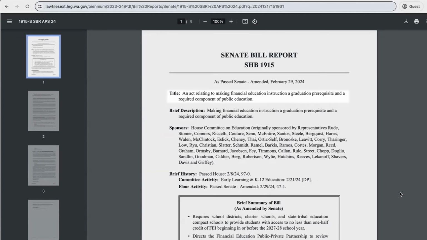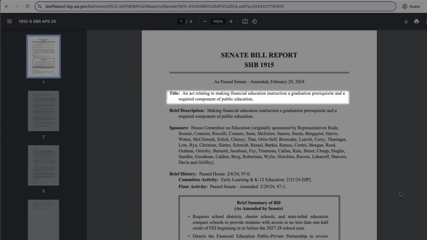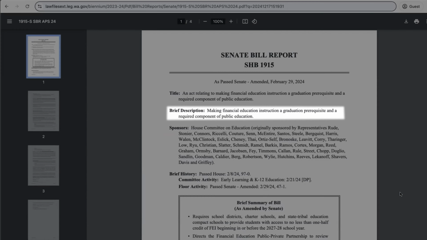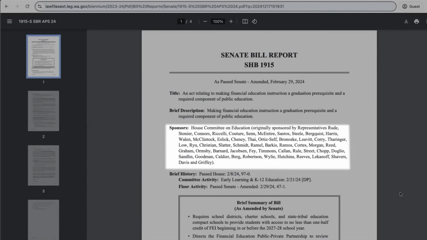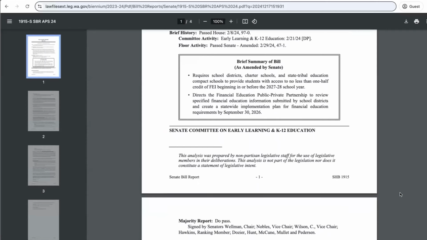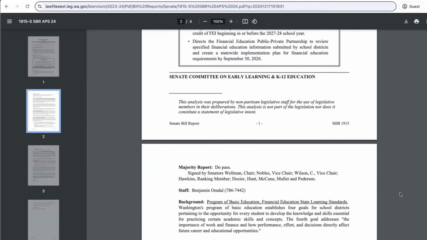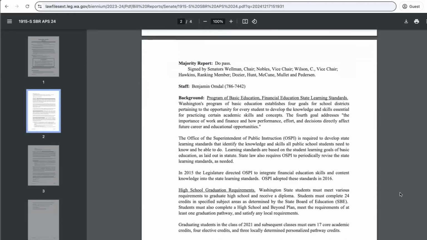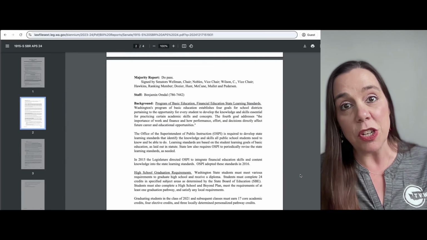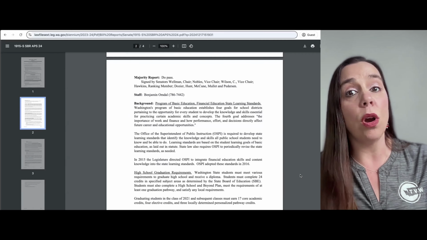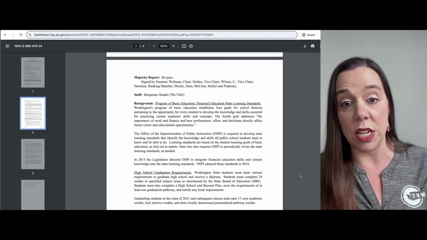You have the title. Again, we already read the title. Then a brief description of the bill, the sponsors, and then a summary of the bill. This is so helpful for you to know whether you sponsor this bill, whether you support it or not. As you scroll down in your summary, you get the background to the bill. That background can be really important, especially if you're thinking about testifying or contacting your legislator about this bill.